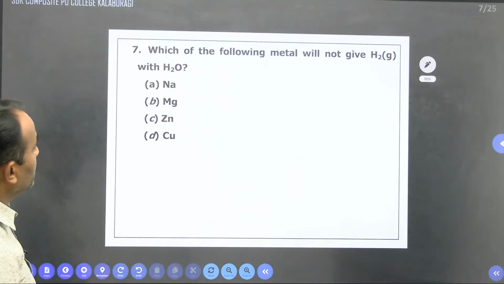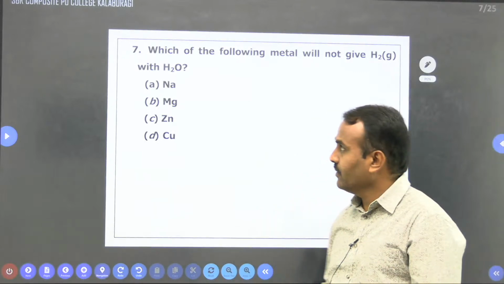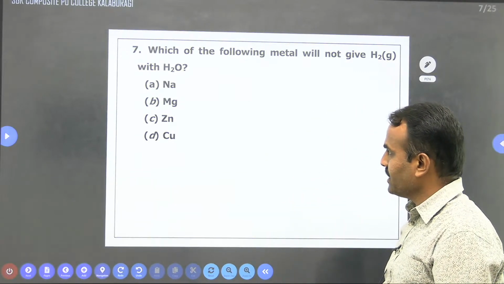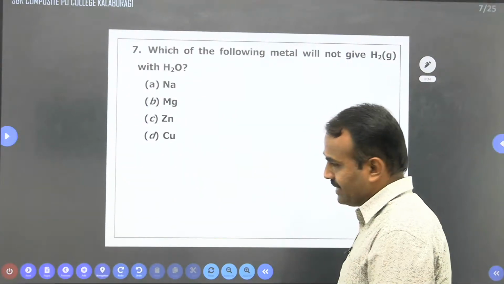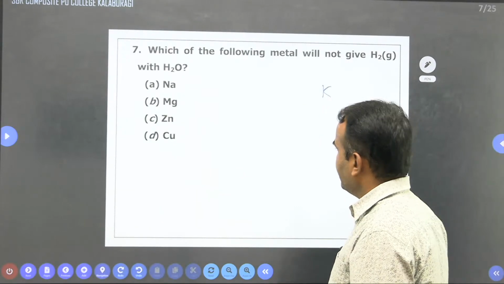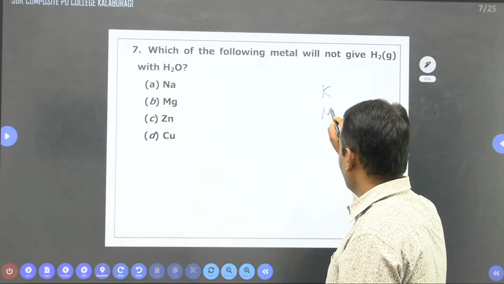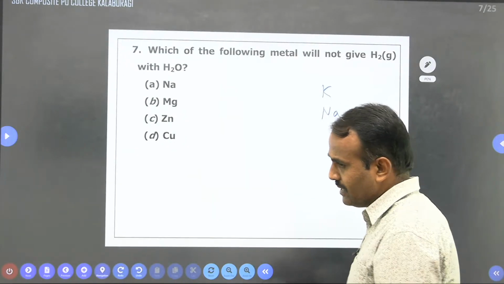Which of the following metals will not give H2 gas with water? See here, as I wrote the reactivity series, how will it be here? Potassium, next sodium. Next we can go for what?